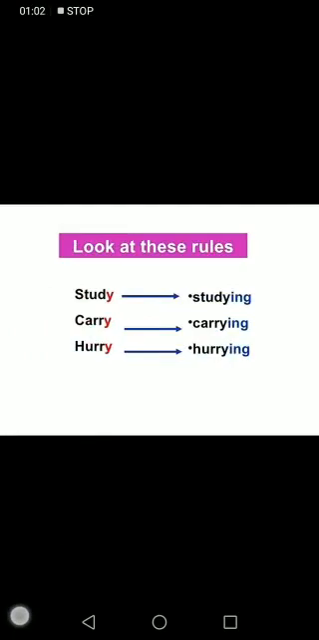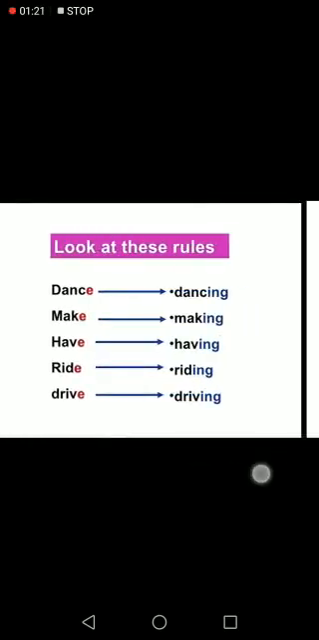Study, studying. Carry, carrying. Hurry, hurrying. Now there is a y in the end of these verbs, and what do we do? We just add ing. We don't cut anything, we just add ing, right? Alright, so what did you learn about these rules?